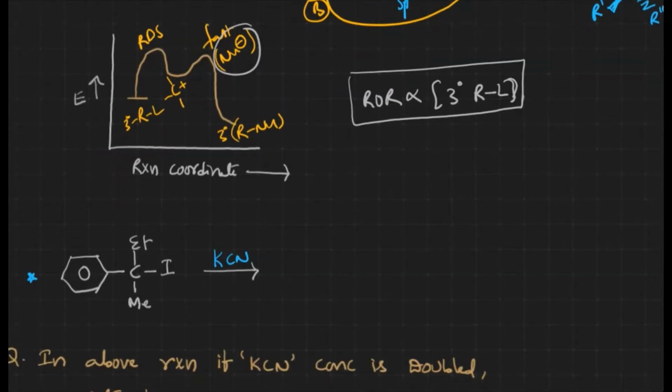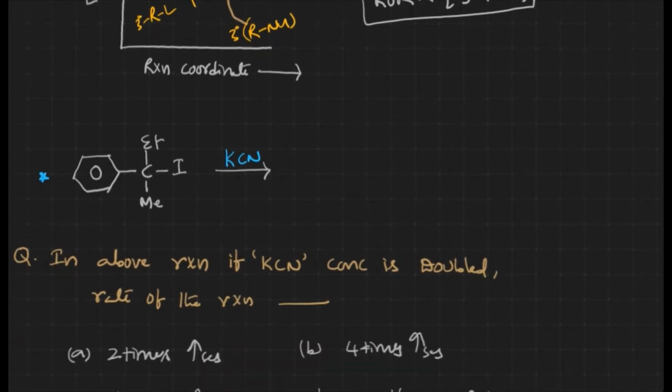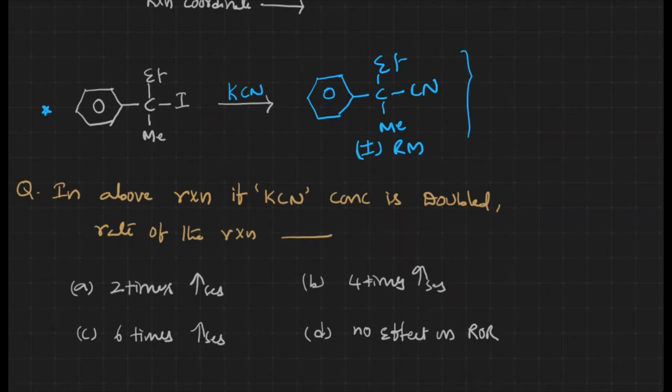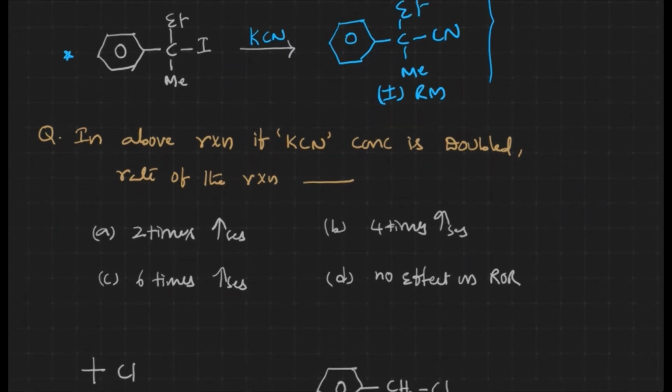Now let us take some reactions. We have a tertiary substrate, and the incoming nucleophile is cyanide. What will we get here? We will get a racemic mixture, of the cyanide product. We know racemic mixtures are optically inactive; we will discuss all of this in stereochemistry. For now, just remember it like this.